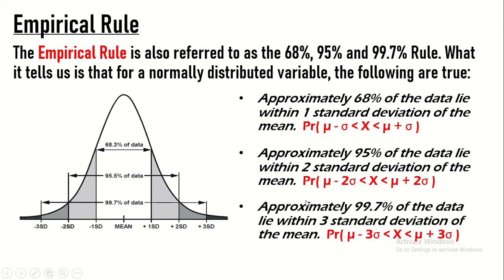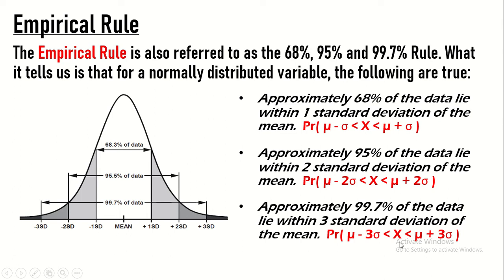Next, approximately 99.7% or almost 100% of the data lie within 3 standard deviations of the mean. Ibig sabihin sa ating problem mamaya, lahat ng data na almost 99.7% dito siya naka-lie sa 3 standard deviations. So from here to here.